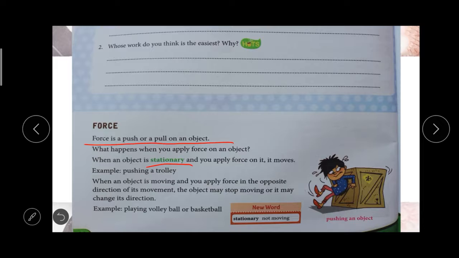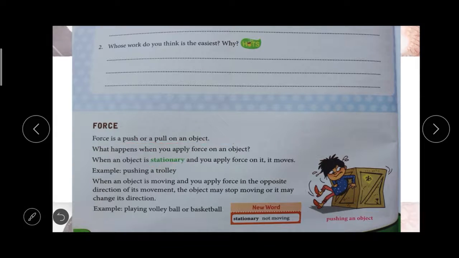So force on a stationary object makes it move. If you give force on a moving object, it will become stable, or it will stop moving, or it will change the direction.